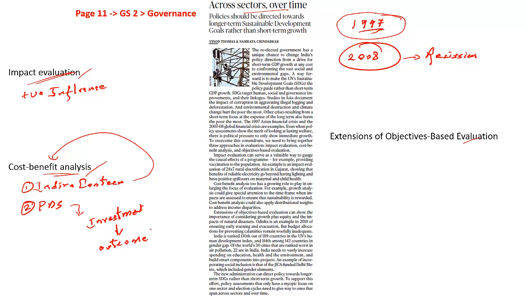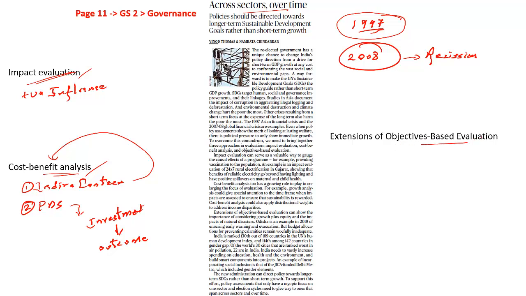So what the government does, it has to look at all these objectives, whatever is good in terms of cost, in terms of investment, and merits and benefits in terms of its execution and outcome should be the point of implementation going forward. Now let's take the third one, which is extension of objective based evaluation.